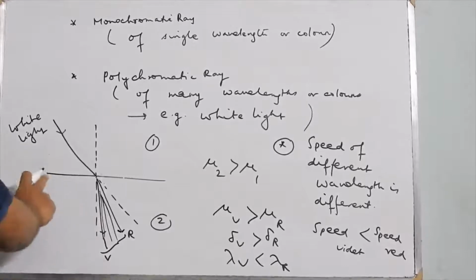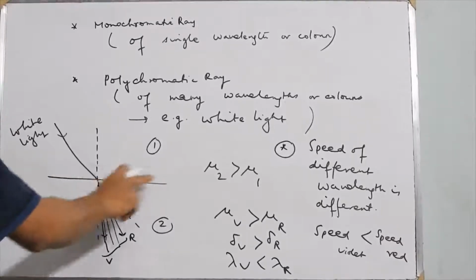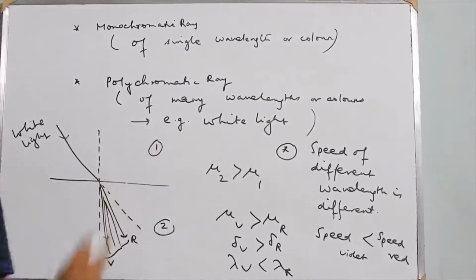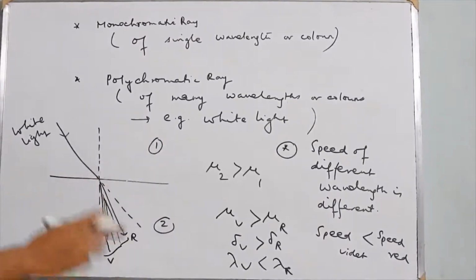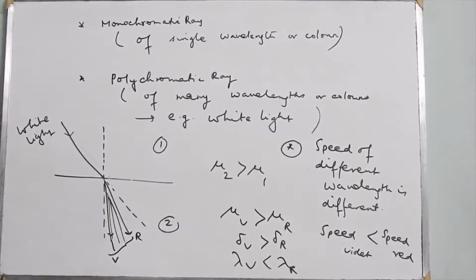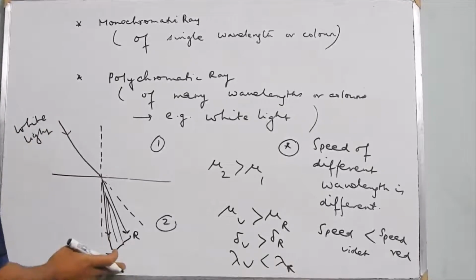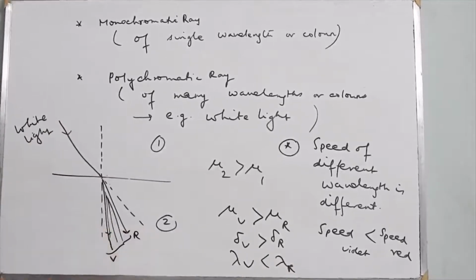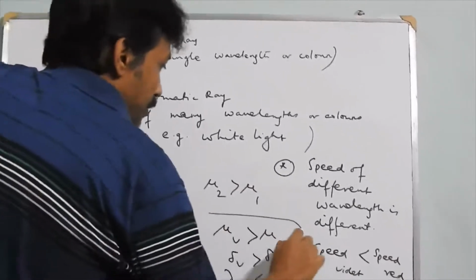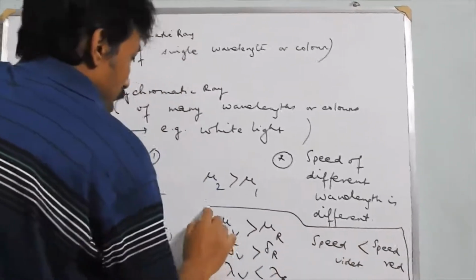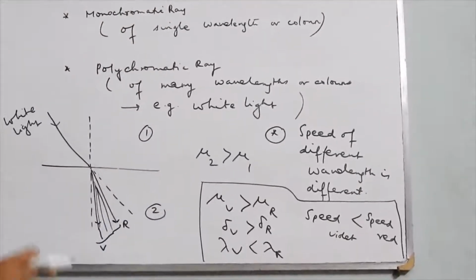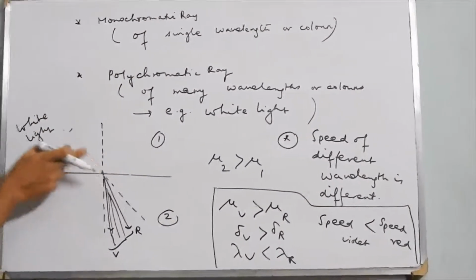At the surface of separation of two media, as the speed of different wavelengths is different in a given medium, it will bend by different amounts, with violet bending the most and red bending the least. This is an important observation associated with refraction of white light or any polychromatic light.